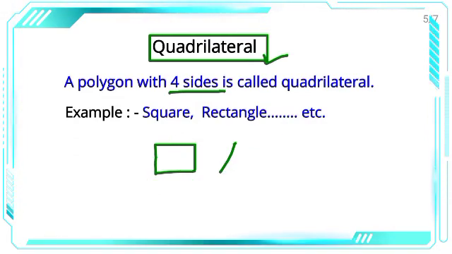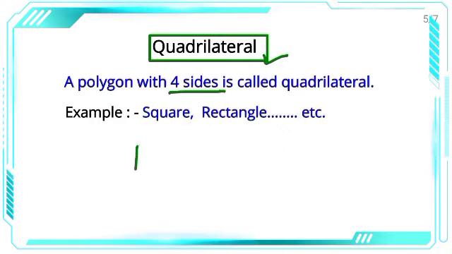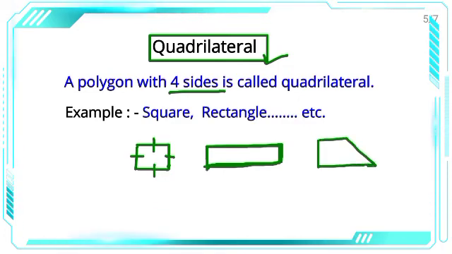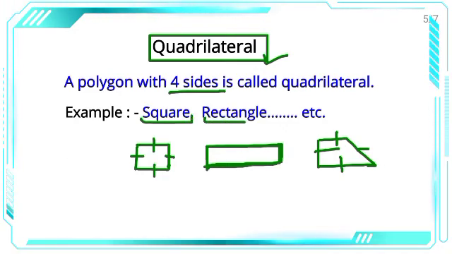Now in these quadrilaterals, examples are square, rectangle. So any closed shape made with line segments is called a polygon, and if we have 4 line segments, then it is called a quadrilateral. This is also a quadrilateral because it has 4 line segments and it is a closed shape. Clear? This is also a quadrilateral because it has 4 line segments and it is a closed shape. So examples of quadrilaterals are square, rectangle, etc. Right? Now understand about some quadrilaterals.